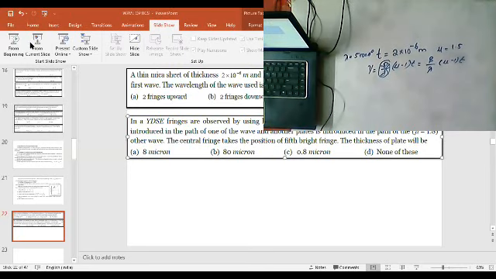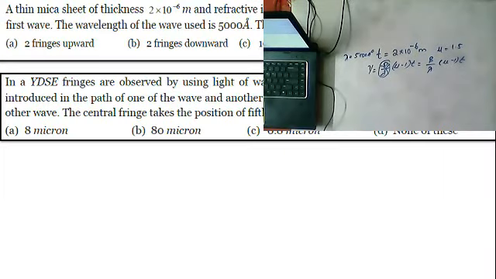When you go through the options, you can see clearly that the d by D values and the beta by lambda values are not given. So how do we obtain it? If you observe the options, they are given in terms of fringes, so the answer is in terms of beta. So just apply the formula: y is equal to beta by lambda into (mu minus 1) into t.